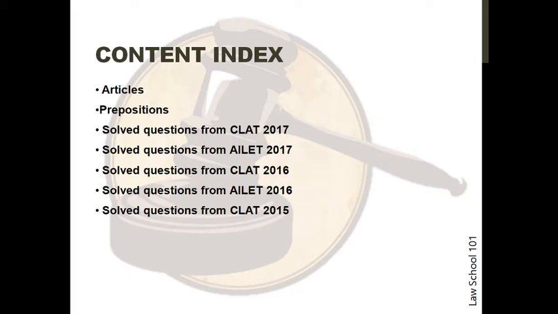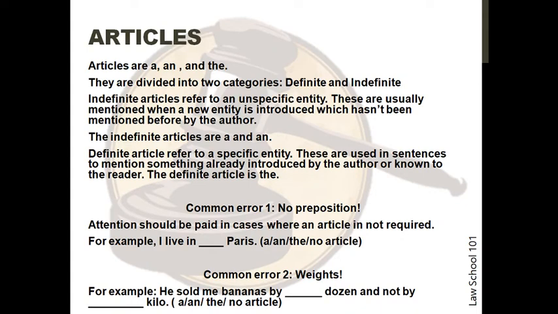The order has been listed below for convenient movement to required sections and the answers will be marked with a green arrow. Let's begin with articles. Articles are a and the. They are divided into two categories, definite and indefinite.